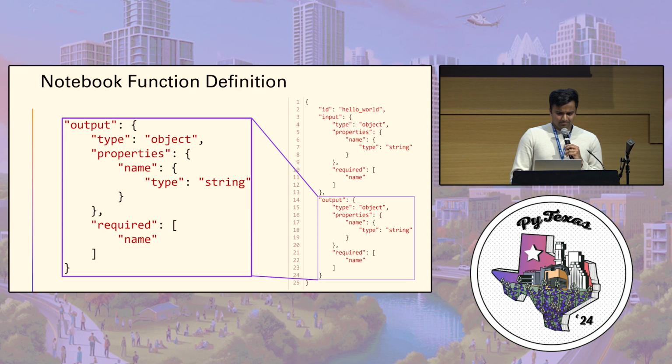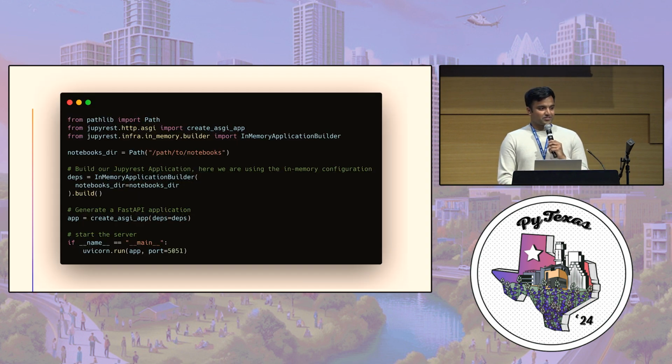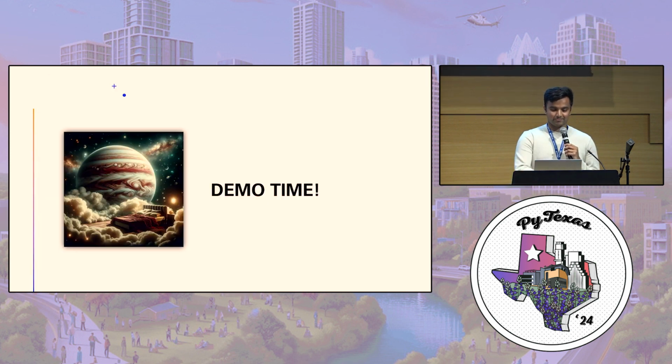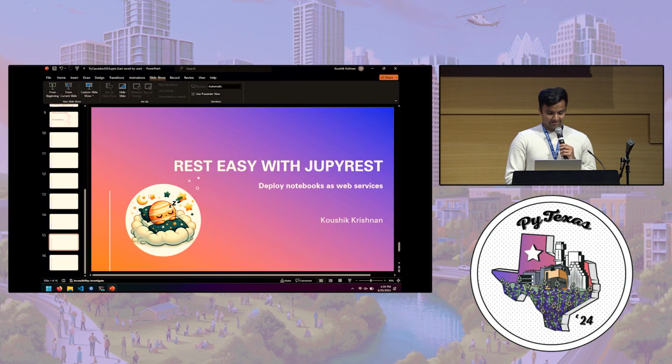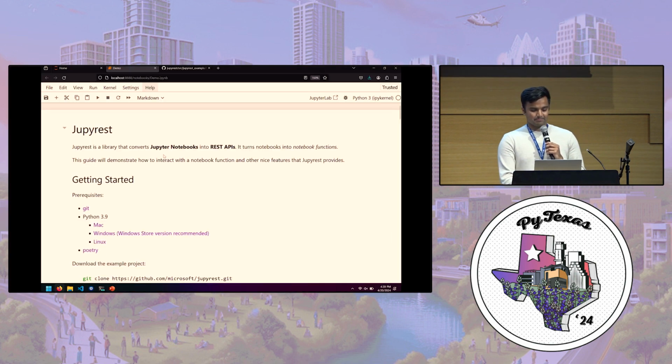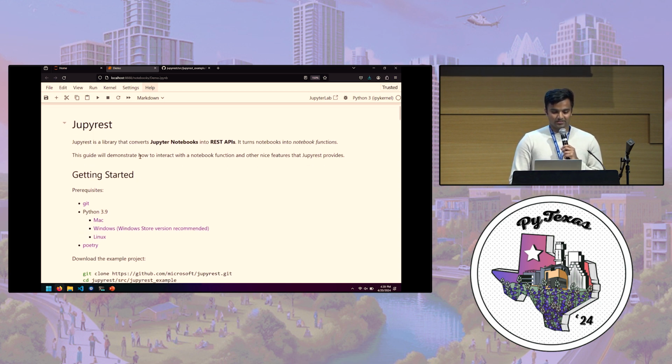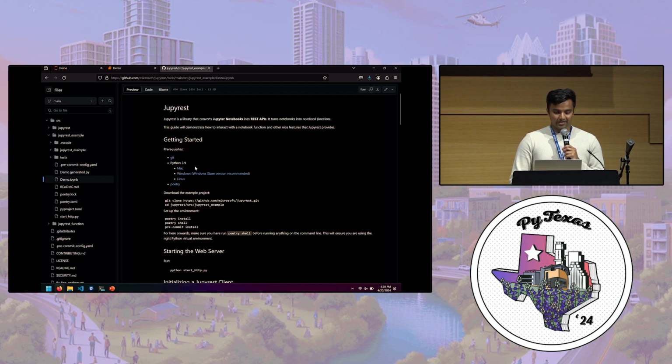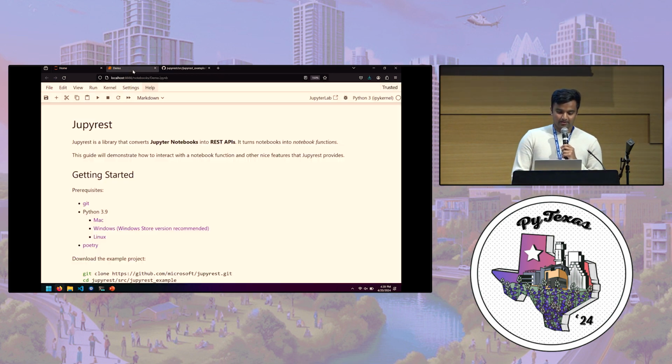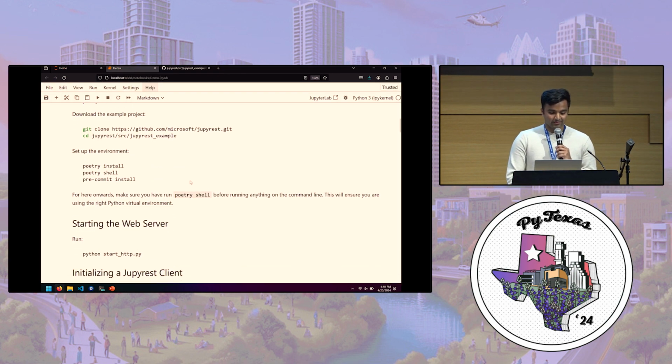So in order to start the Jupyrest server, I've added a little code snippet here. But rather than go and explain all this stuff, let's go do some demos. Okay. So I have this notebook here because, of course, I'll do a demo in a notebook. All of this is on the GitHub page, by the way, the full example project. So I'm just literally taking and running this as is.